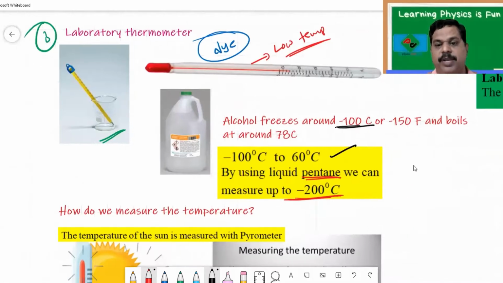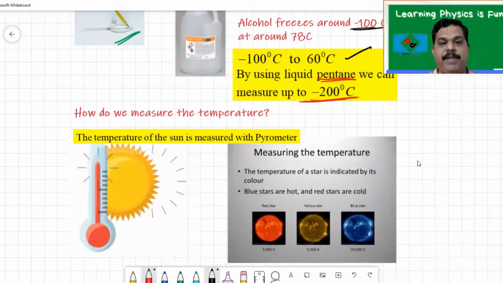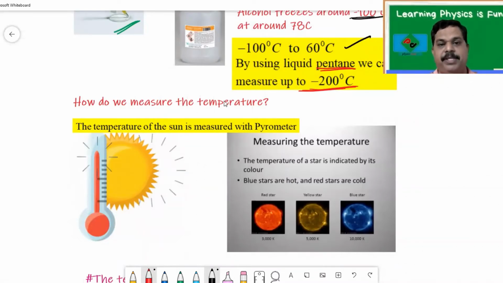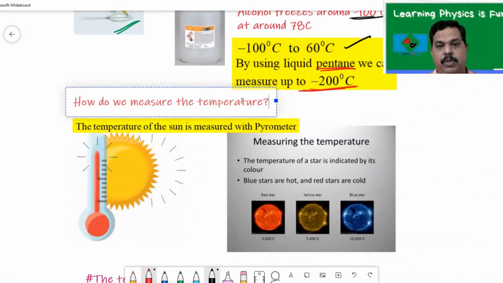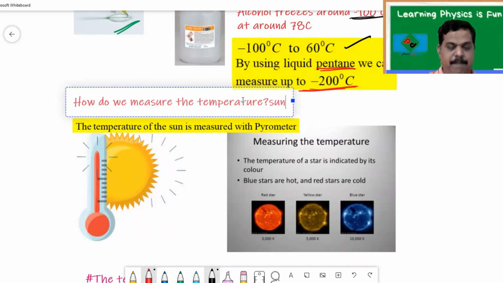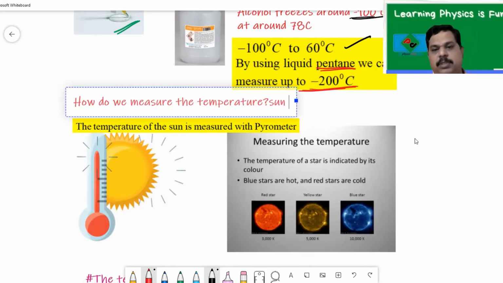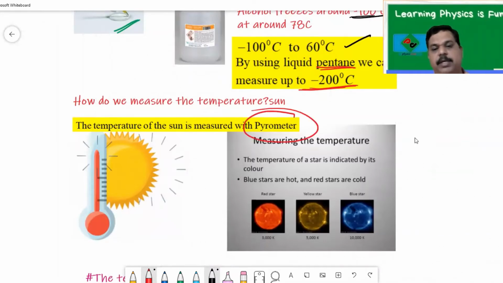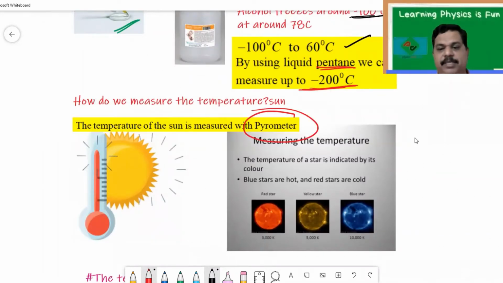Now let's move on to the next one. How do we measure the temperature of the sun? Remember, to measure the temperature of the sun, we use a thermometer called a pyrometer. It is a device used to measure the temperature of the sun.